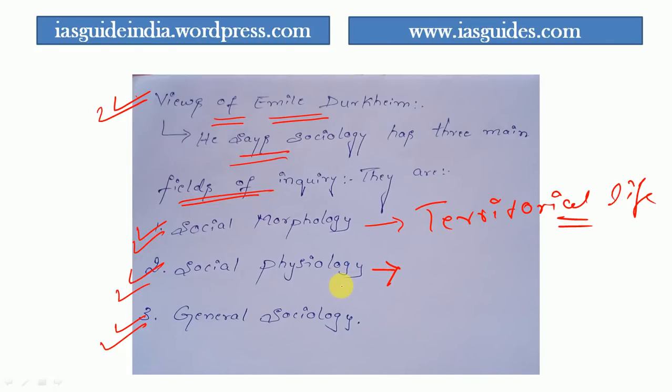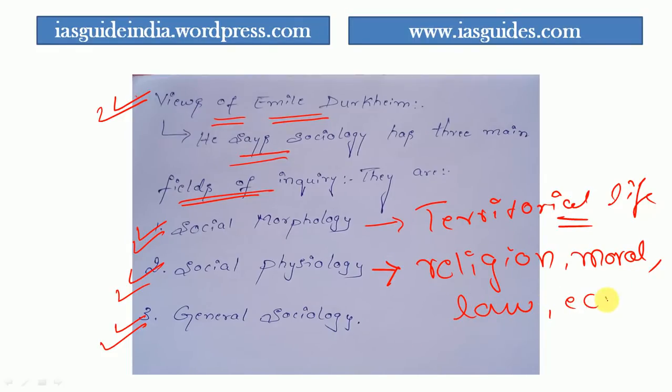Physiology means we can include religion in physiology. We can also include other aspects like morals. We can also include the law, and we can also include the economy. All these can be included when it comes to social physiology.